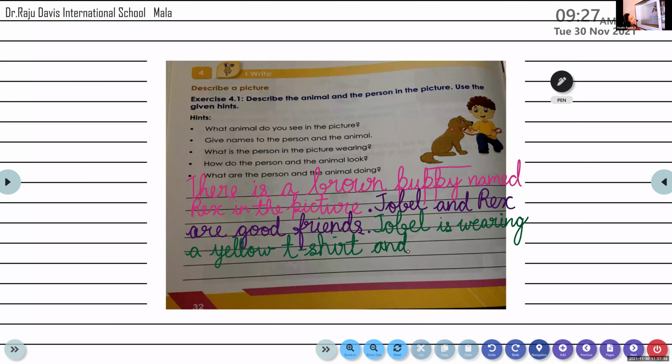What is that? And blue pants or jeans. You can write both. Jeans, okay? This looks like jeans to me. That is why I have written jeans. You can write trousers, you can write pants, any word suitable for that costume. Okay, Agnes? Others also. I hope all of you have been able to understand. Thank you, Agnes. Good effort. Thank you, ma'am. You're welcome.